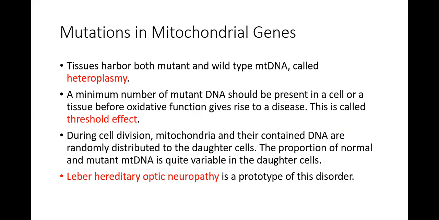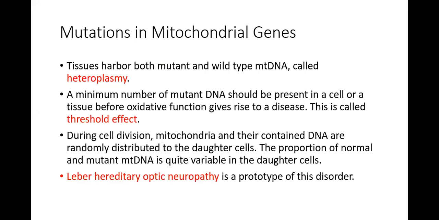So in one tissue, mutant DNA will be present as well as wild type, and this is called heteroplasmy. A minimum number of mutant DNA should be present in the cell or tissue before oxidative function gives rise to a disease, and this is called the threshold effect. So if some of the DNA is mutant and the rest is normal, the function of the cell is going to be normal.